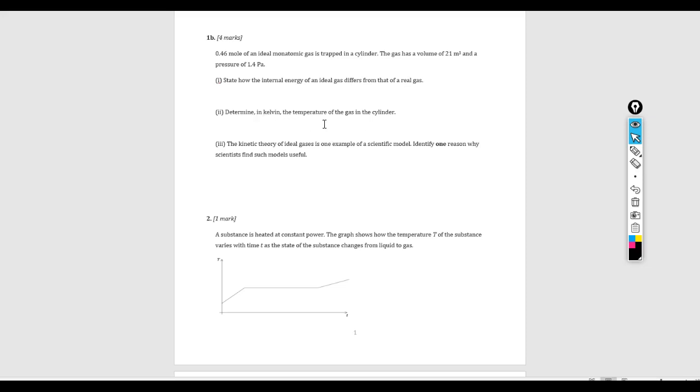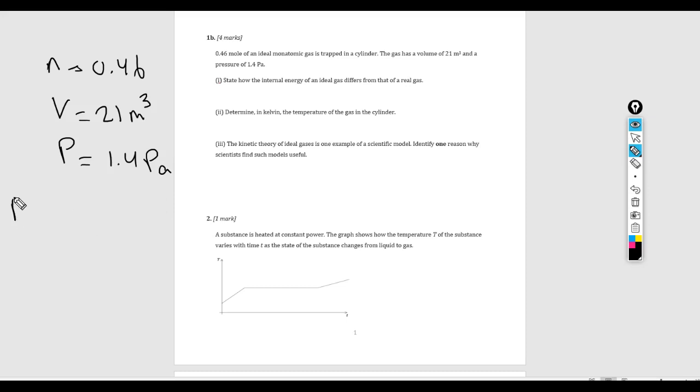Determine in Kelvin the temperature of the gas in the cylinder. This is a problem using the ideal gas law. Luckily, if you look at the quantities we're given, n equals 0.46 moles, and the volume is given in SI units. That's good. We don't have to do any conversions. And the pressure is also given in SI units as 1.4 Pascal. Okay, so this is going to be a very simple application of the ideal gas law.